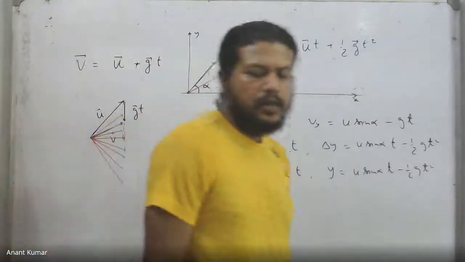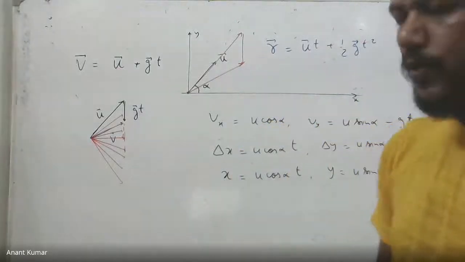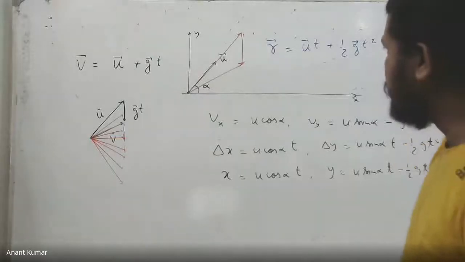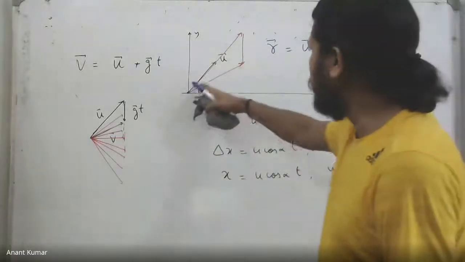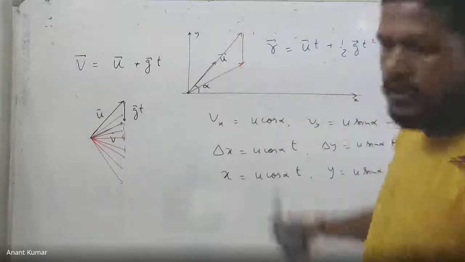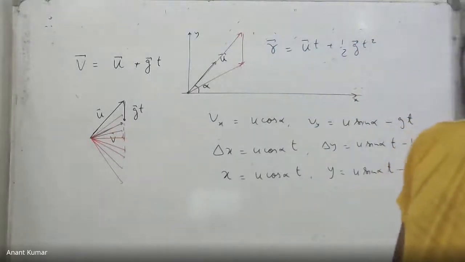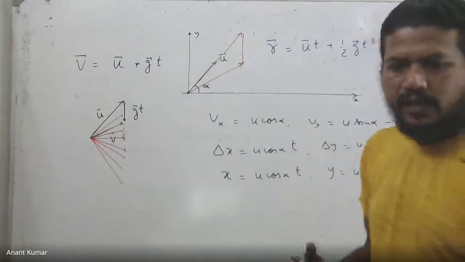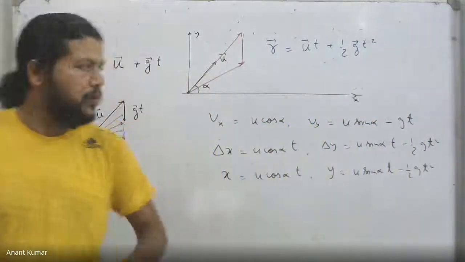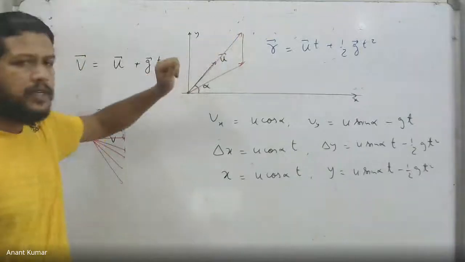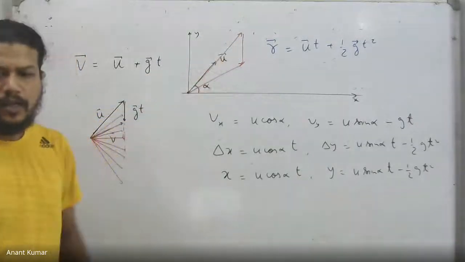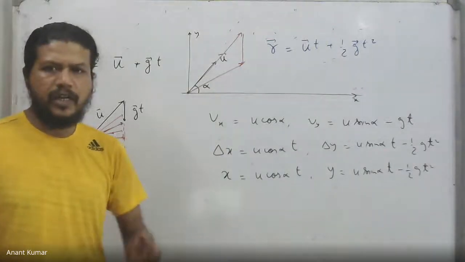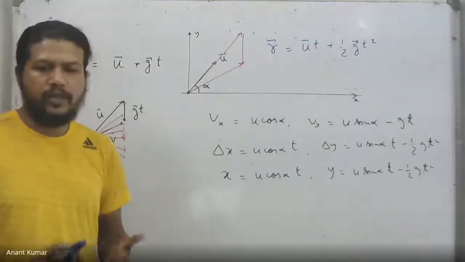The last part I was saying is that we can always think of the position vector as a sum of two vectors, one of which is parallel to the initial velocity vector, that is ut. The other one is parallel to gravity, which is half gt square. So that is going to be this vector. This vector initially will be increasing at a slower rate compared to this one, because this is a constant velocity term, and that is a constant acceleration term multiplied by t square. Therefore, in the very initial situation when t is quite a small number, t square will be even smaller.